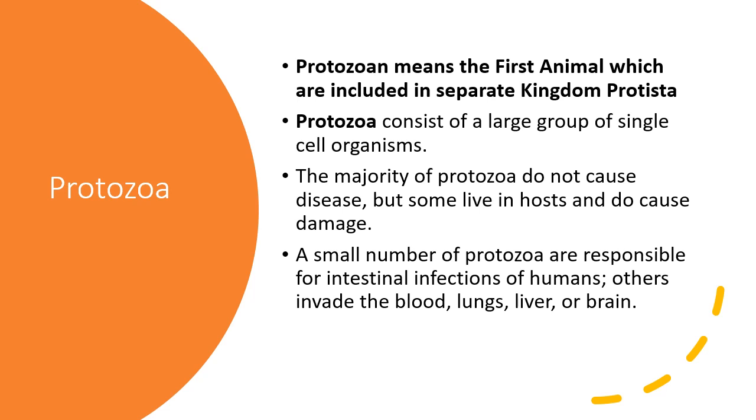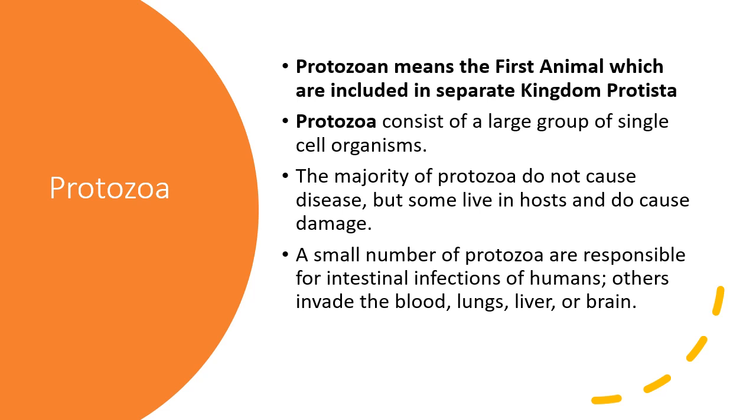Now, the majority of protozoans do not cause diseases, but some live in a host. As I just told you, they are parasitic, meaning they derive their nourishment from some other animal, so they live inside those hosts, and they do not cause any damage to them. But there are a few protozoans which are responsible for intestinal infections in humans, and some might invade. They may attack the blood, lungs, liver, or even the brain. So at that time they are quite harmful.